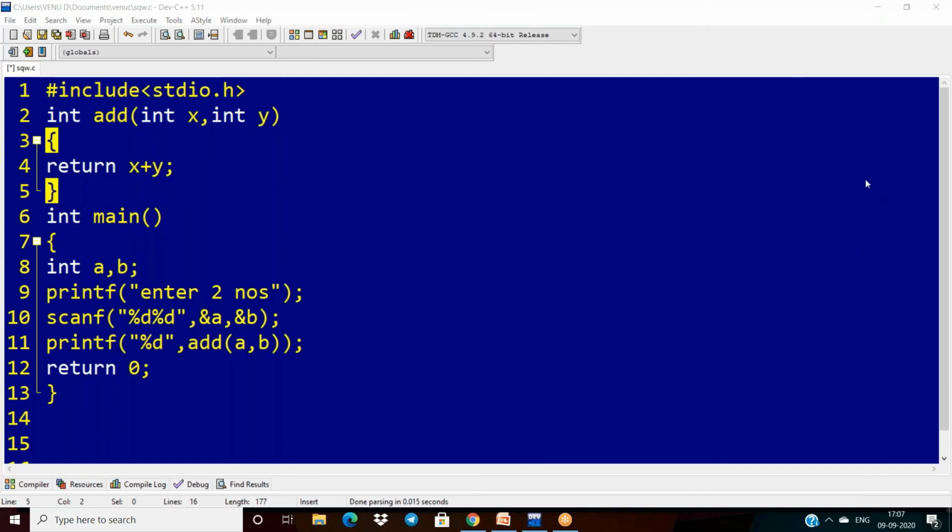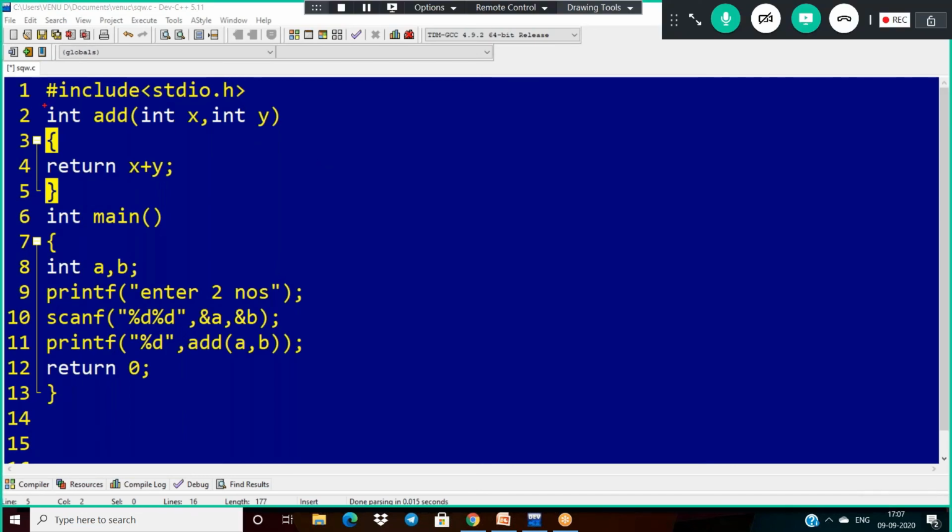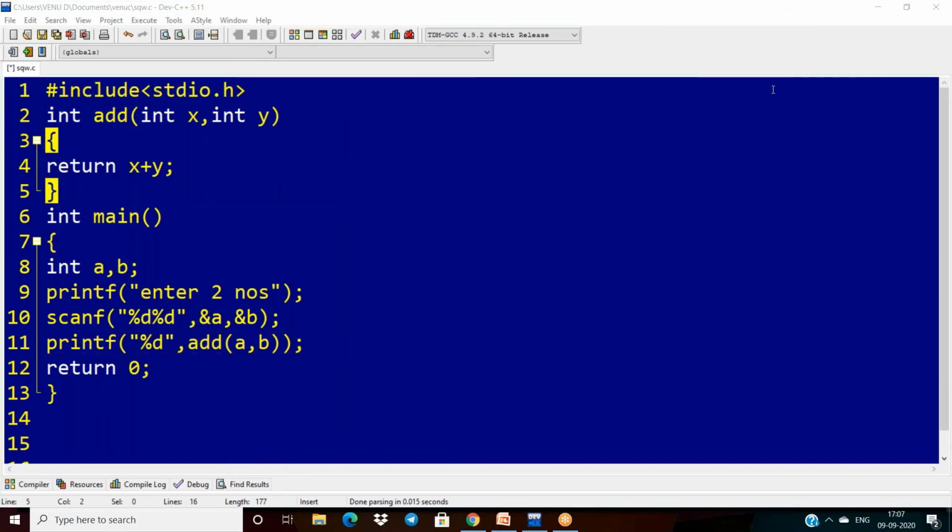Most developers, if you see Java, C++, and C# programs, write the code in this way. First they write the function definition, then they call it. That is why function declaration is optional. If you want to use it, you can, no problem, but it is optional. In place of the function declaration, I'm directly writing the function definition.